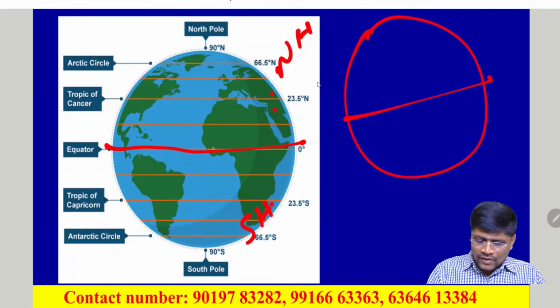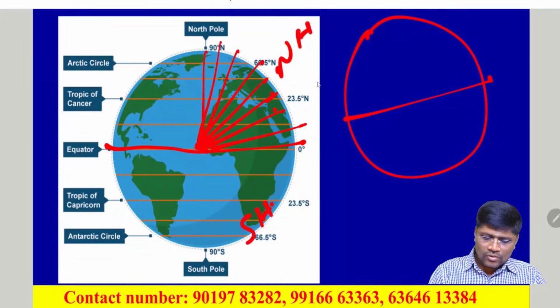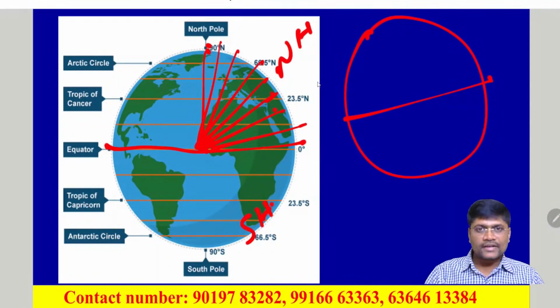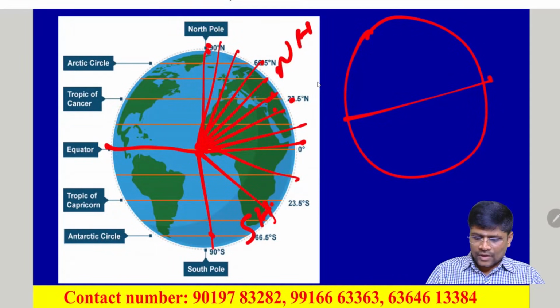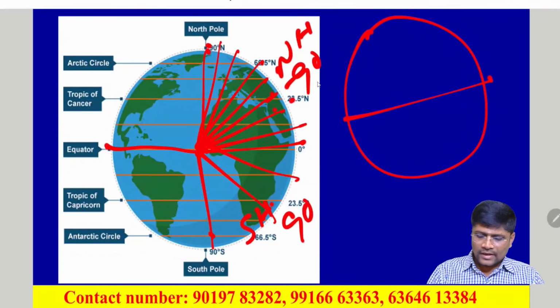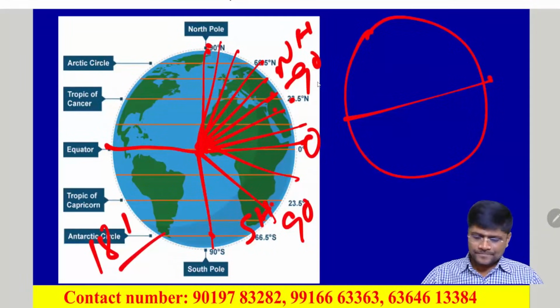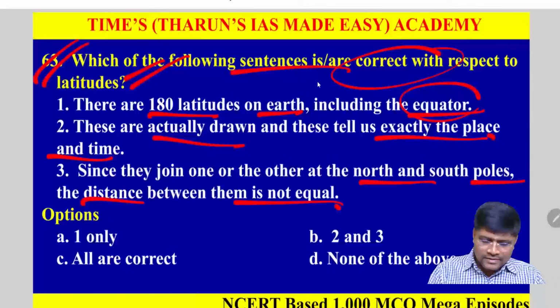We keep the protractor and from 0 up to 90 degrees we draw the latitudes. That's why these are called the angular distance from the equator. Both in the north and the southern hemisphere we have 90 plus 90, and including the equator, it is 181 latitudes.